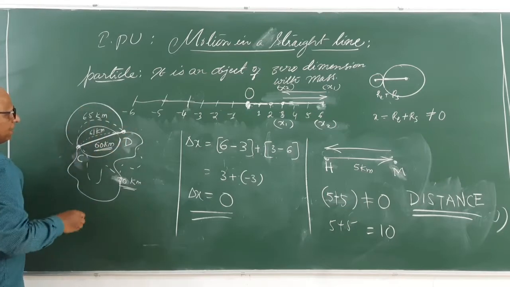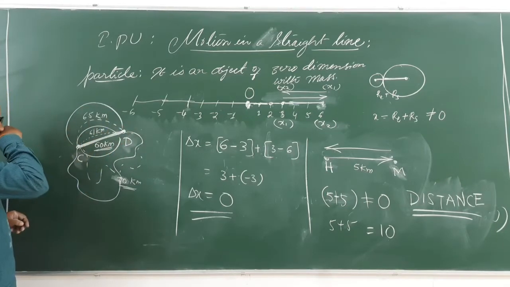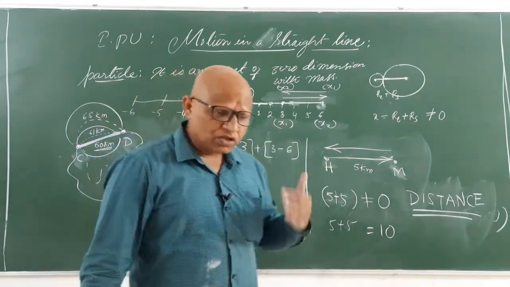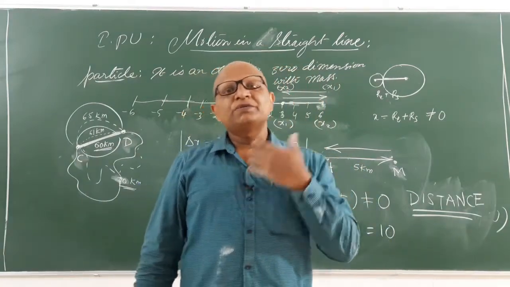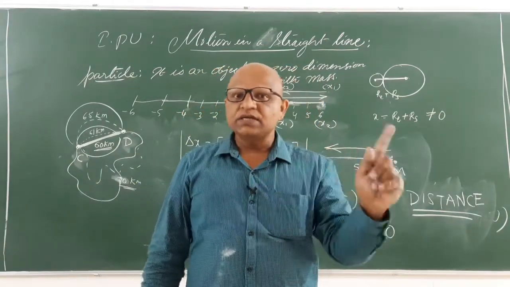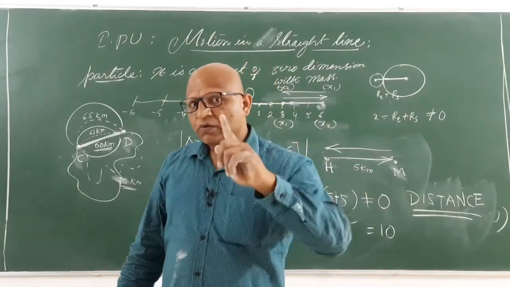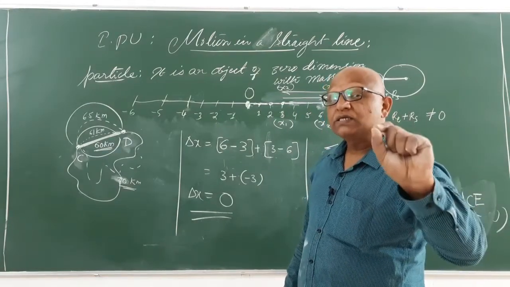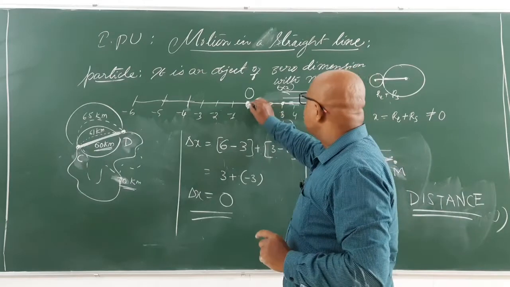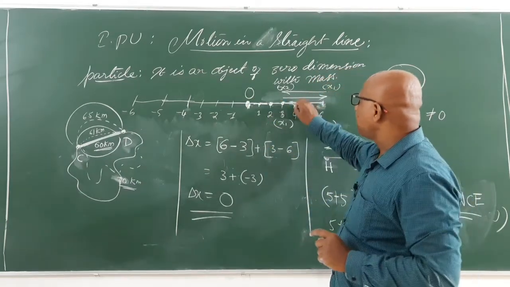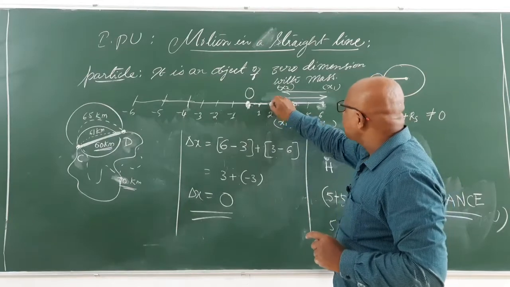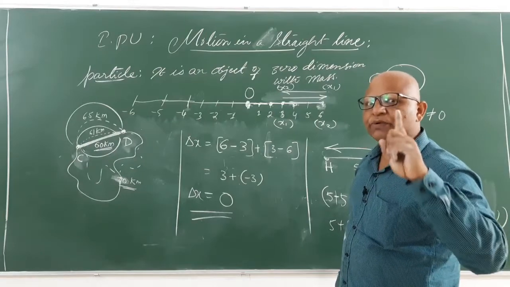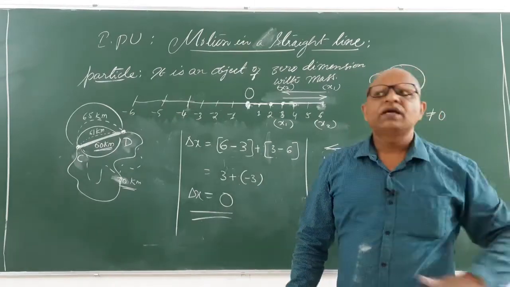Numerous paths can be made, but nothing will match this particular CD, the straight line path, which is the shortest path between 2 points. So what is displacement actually? Displacement is actually the shortest distance between 2 points. Remember this very well. Displacement is the shortest distance between 2 points in space. See, this is a point 2, this is a point 4. What is the displacement? Bring the shortest distance between them. What is that? Straight line path.